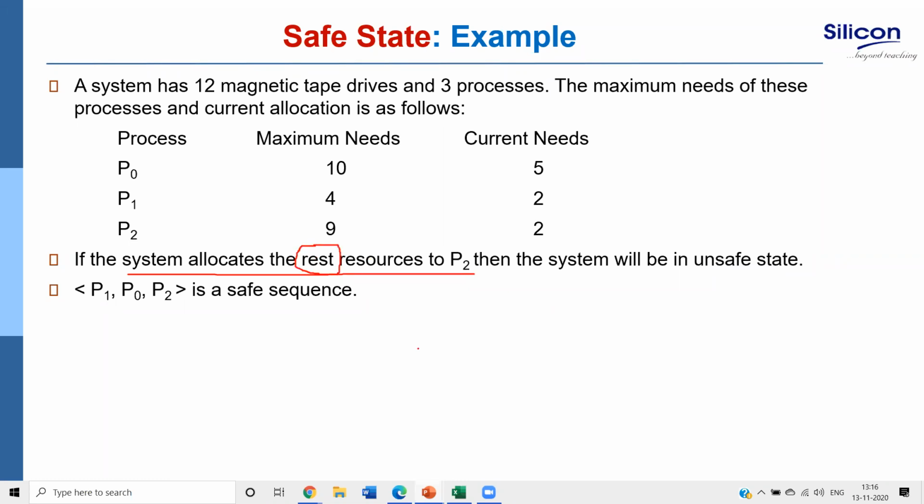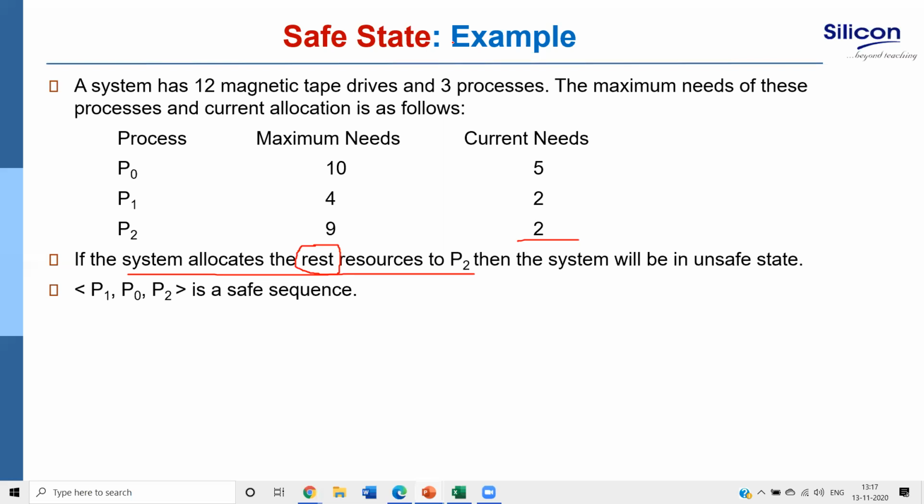Who can say? How many rest resources are there? Okay. 3. Yes. How is it 3? Just see over here. This is the current need. The current need is 5, 2 and 2. We have a total of 12 magnetic tapes.